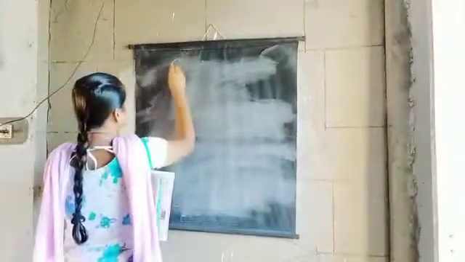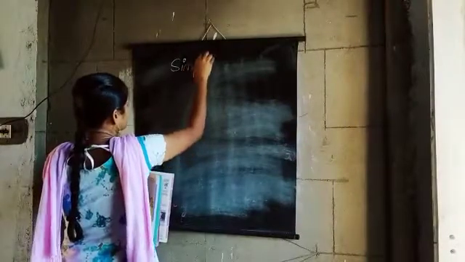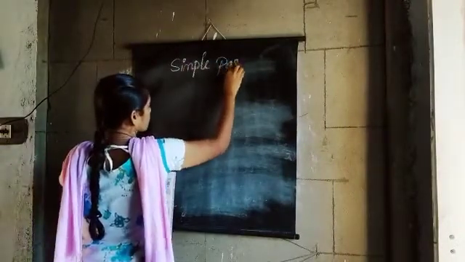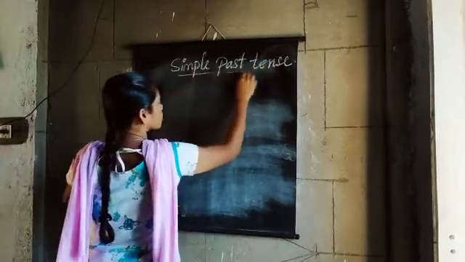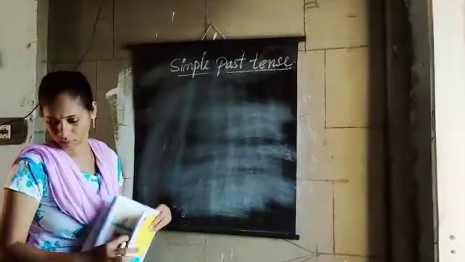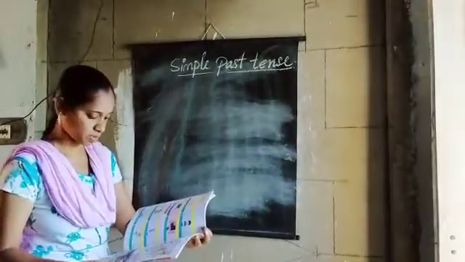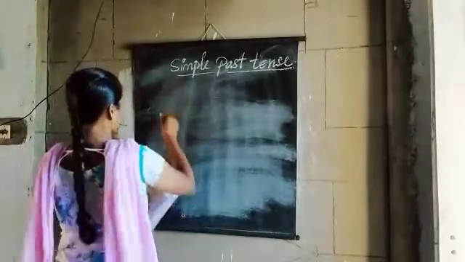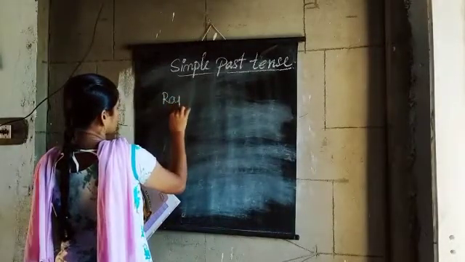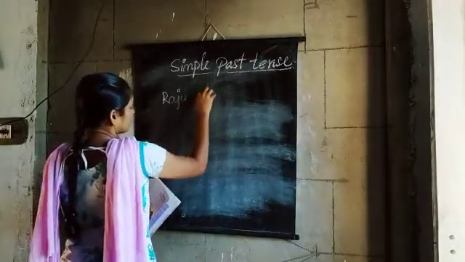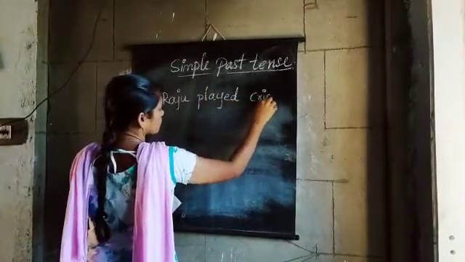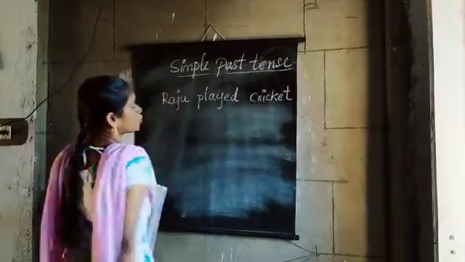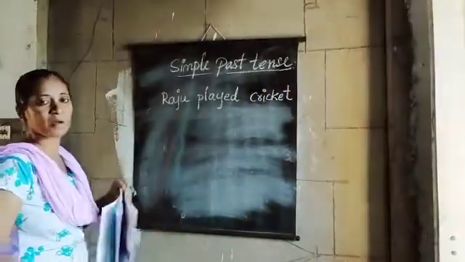The sentence in simple past tense: Raju played cricket.